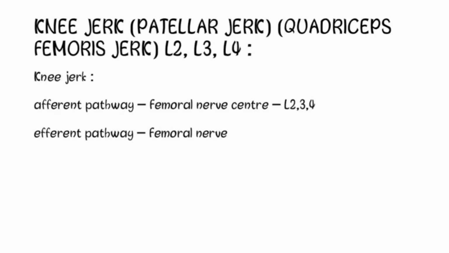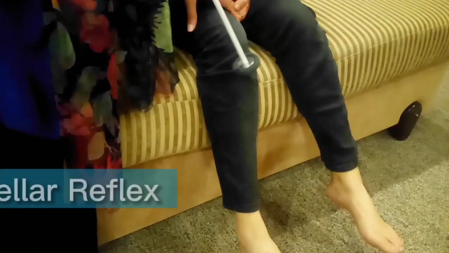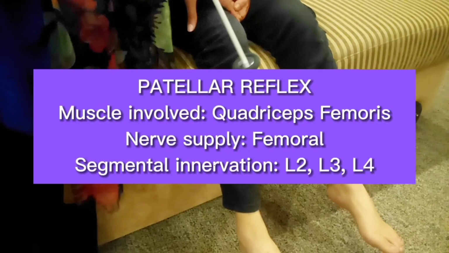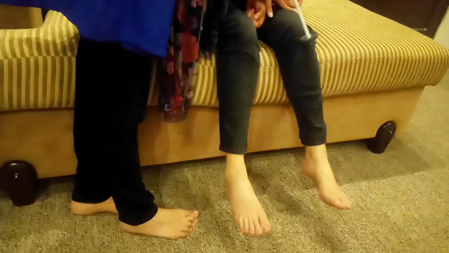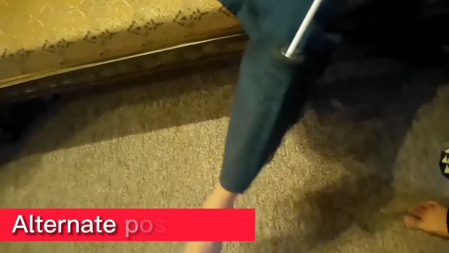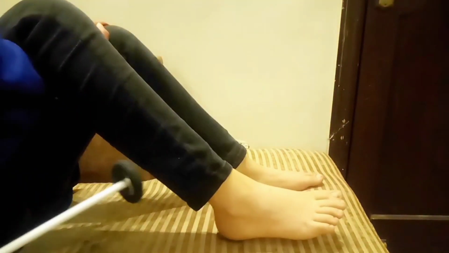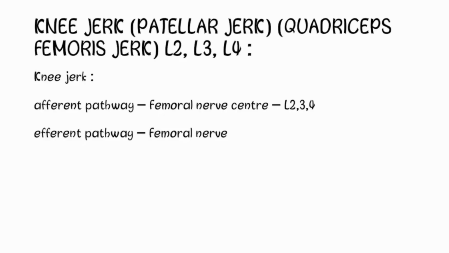Now the next jerk is the knee jerk, which is also referred to as the patellar jerk or the quadriceps femoris jerk. Here the afferent pathway is the femoral nerve, the center is L2, L3, L4, and the efferent pathway is the femoral nerve as well. Now, how to elicit the knee jerk. In a sitting position, the legs should be relaxed and hanging at the side of the bed, and the foot shouldn't touch the ground. Strike the patellar tendon midway between its origin and insertion, and the response will be extension of the knee due to contraction of the quadriceps femoris muscle.